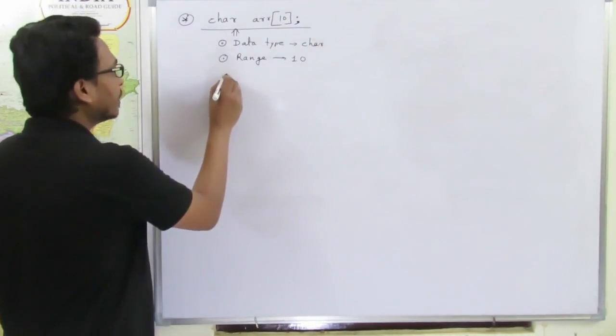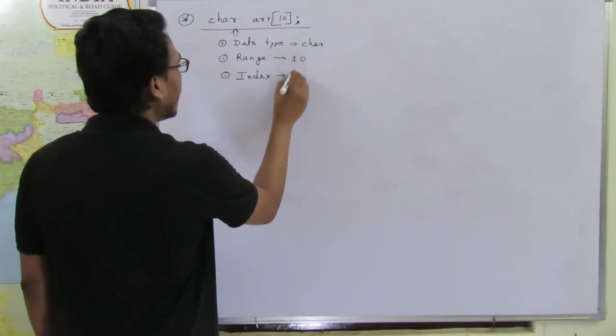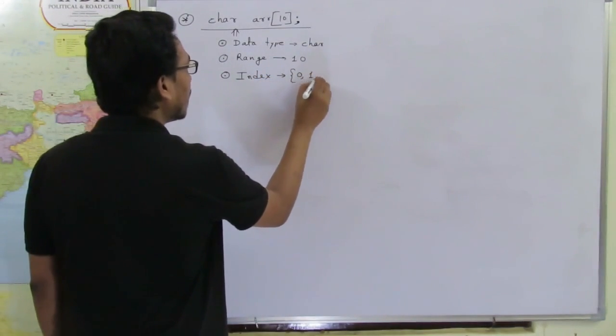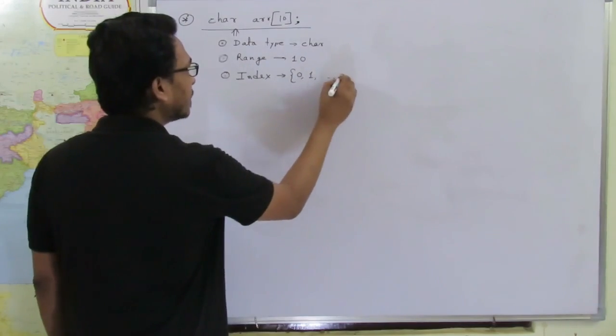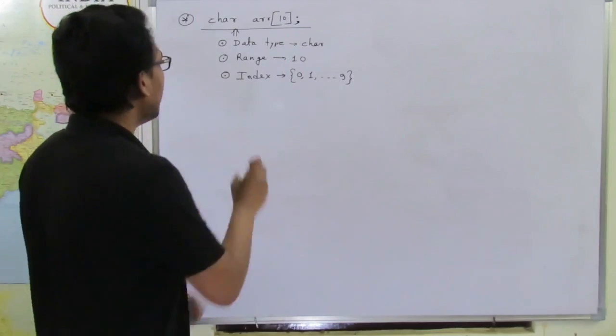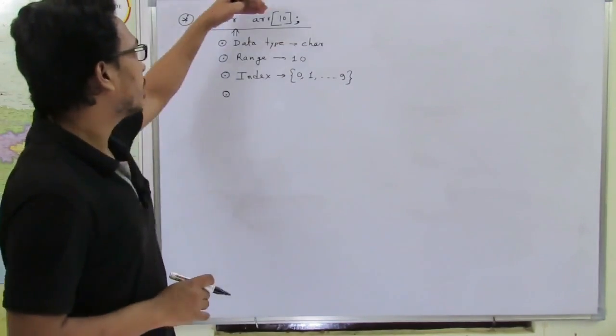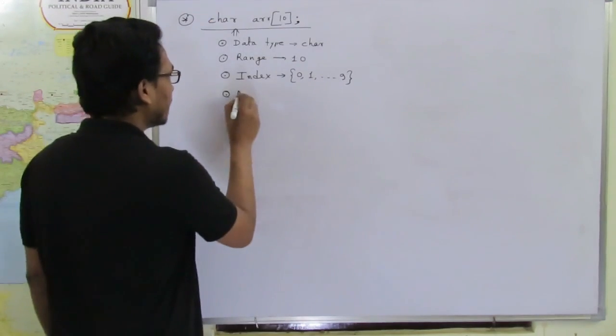Now next thing is, what will be the index? Index will be 0, 1, 2, up to range minus 1, that means 9. Next point is, how many memory bytes will be required for this array. So memory size.